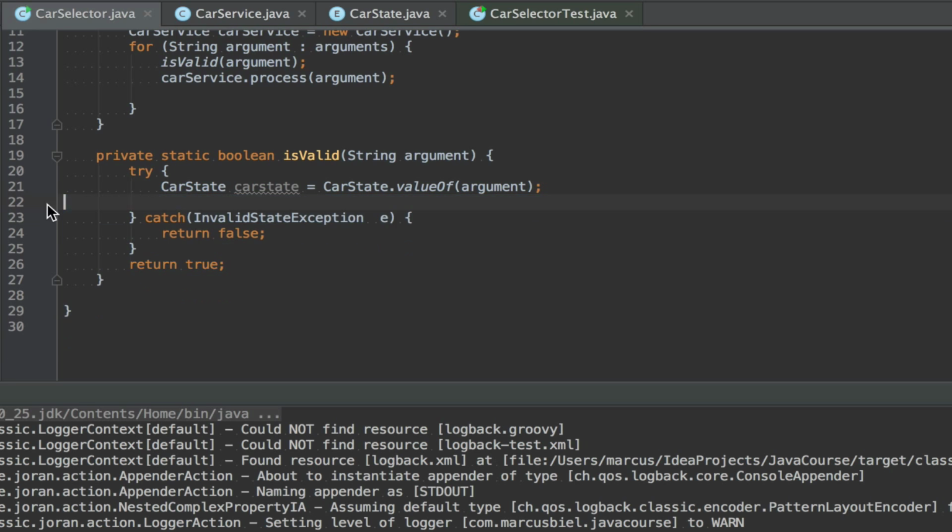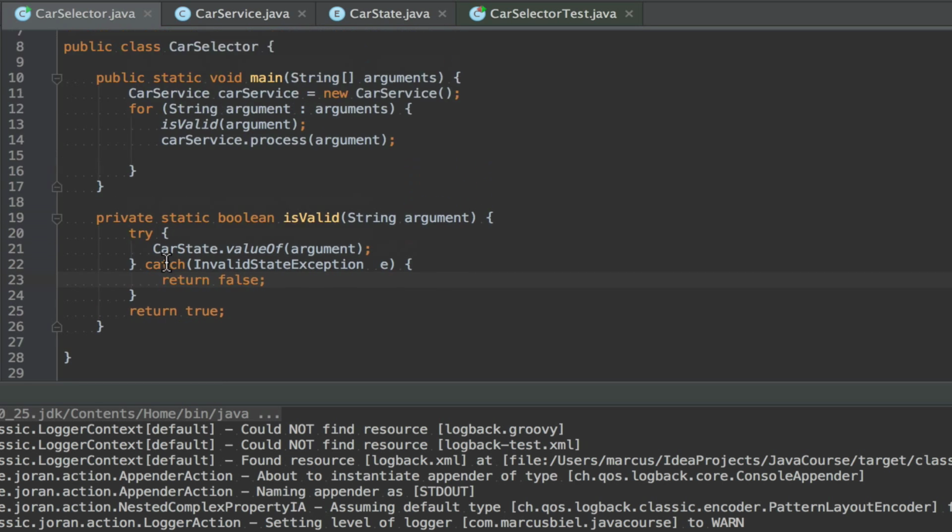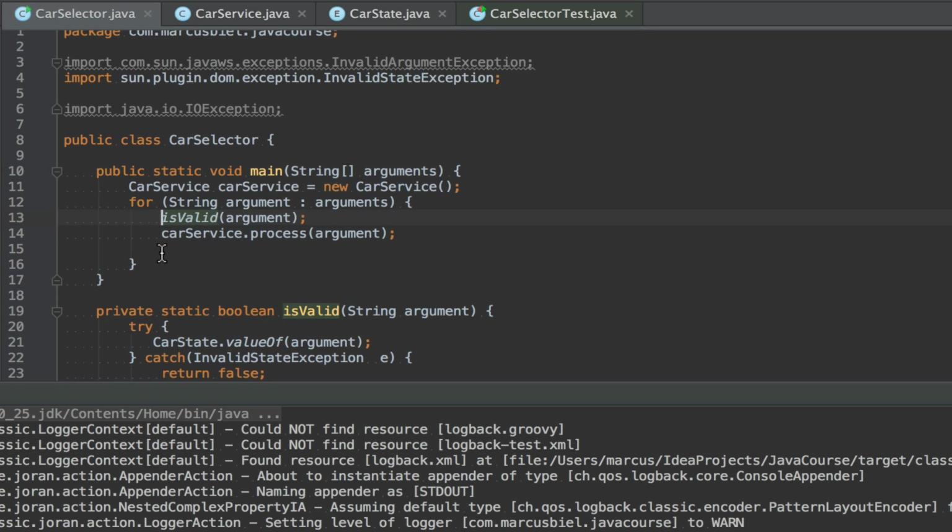Okay, just to give you some more details. Actually, I don't even need that, so I would remove it. We're only abusing that valueOf method to have the information: is that valid or not? Now I can react on that. I can say if not valid, or I can say only process it if it's valid.